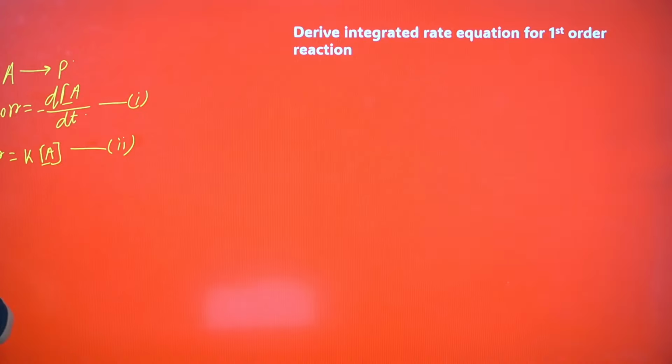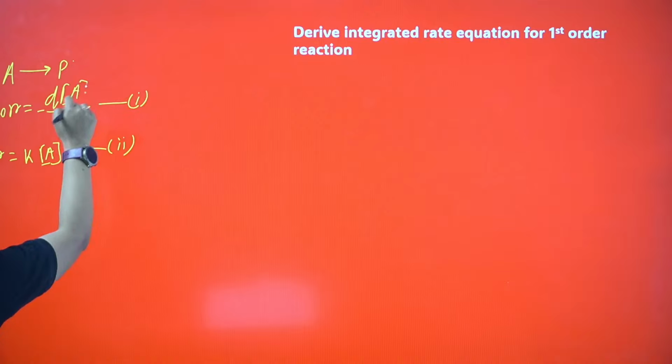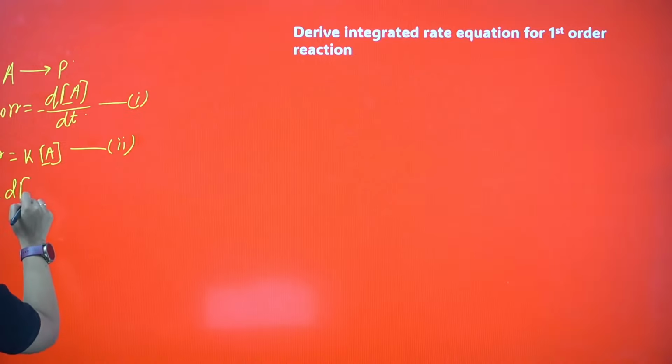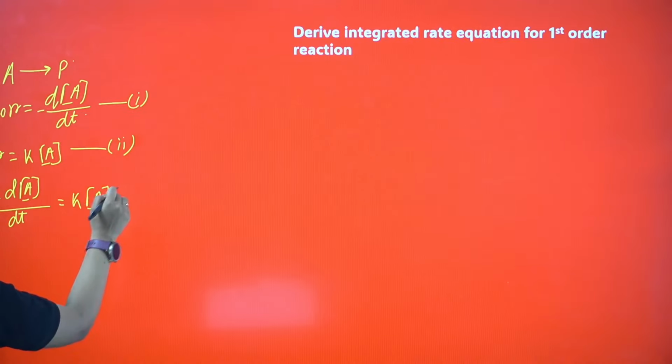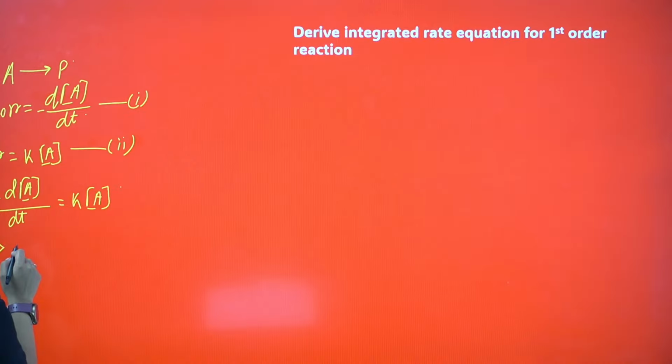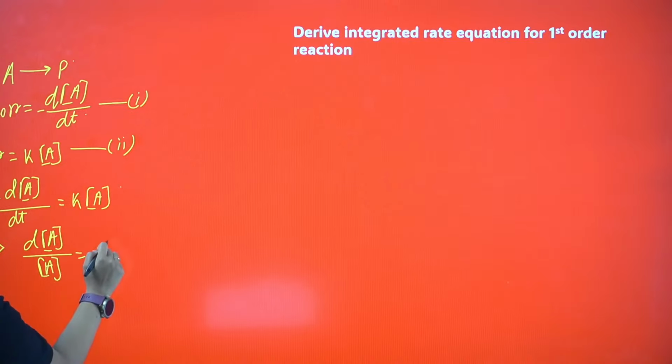So equating both sides, what can I get? Minus dA by dt is basically equals to k into A, right? So from there I can adjust the sides: dA by A equals minus k into dt. Let's integrate.